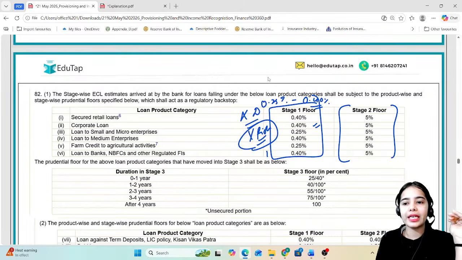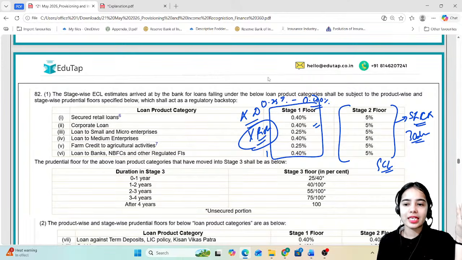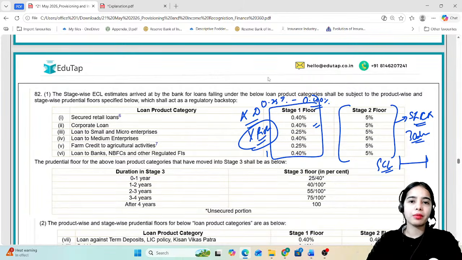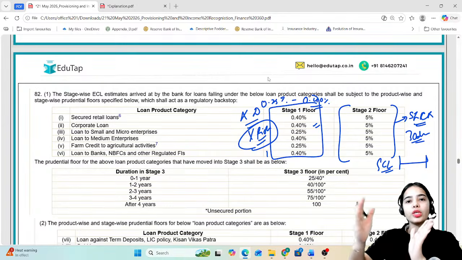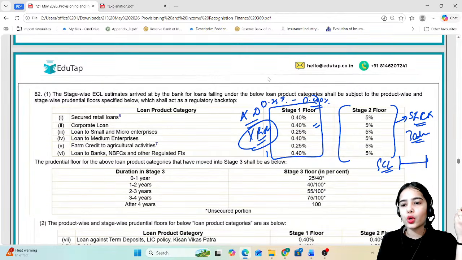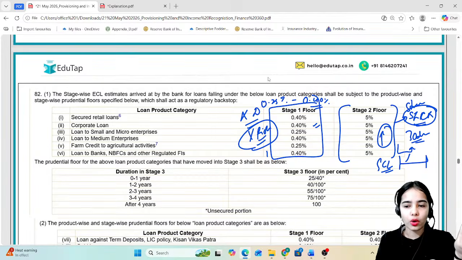But in stage 2, it is recognized that there is a significant increase in credit risk, because for the past 30 days, let's say, the payments have not come. In this case, the expected credit loss is expected for the whole lifetime. That means in the lifetime of the loan, the default can happen at any time. Let's say the loan is given for a 5-year period, so in the future 5 years, the loan can default at any point of time. So the provisions have to be increased because there is stress and a significant increase in credit loss, so higher provisions have to be maintained.